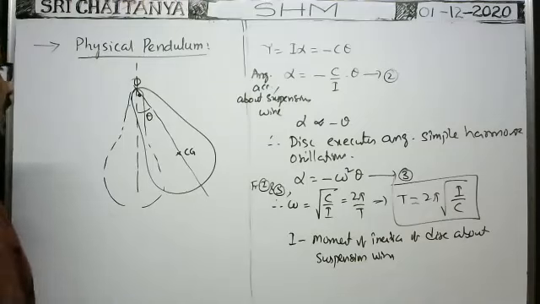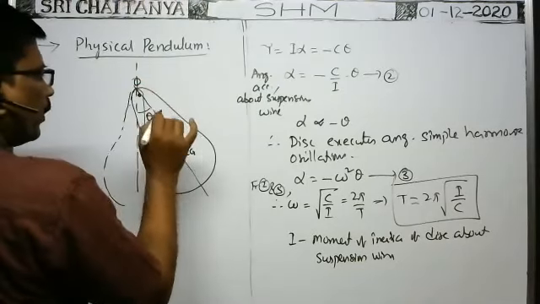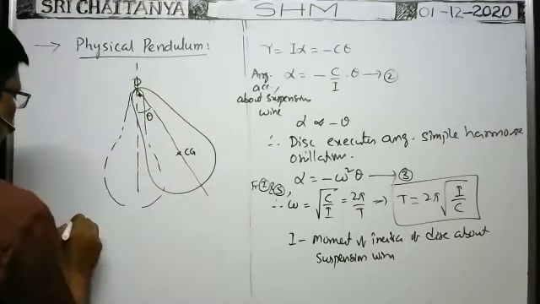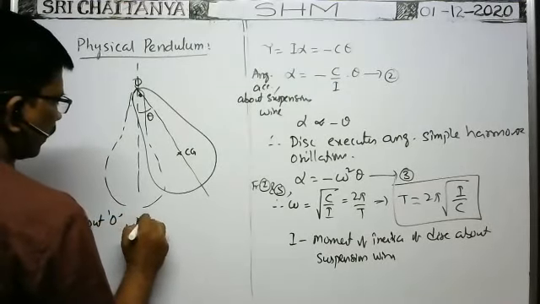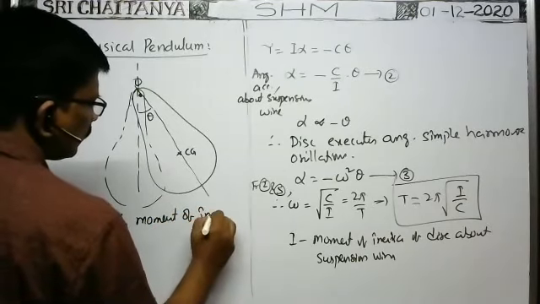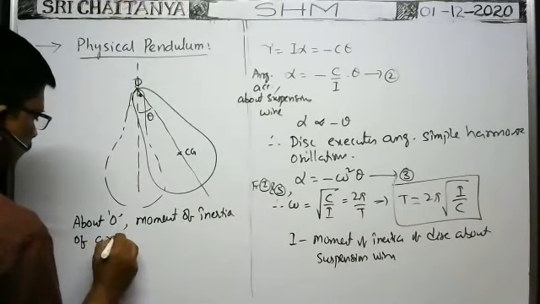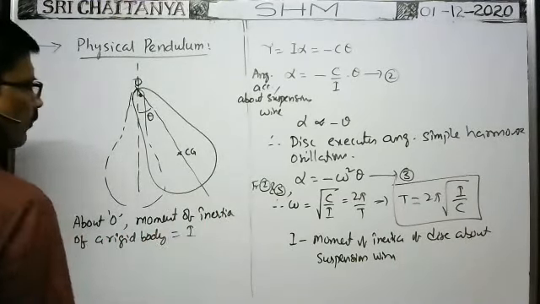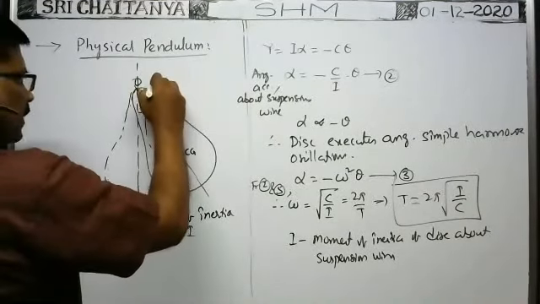In case of the physical pendulum, about this point O, the moment of inertia of a rigid body is equal to, say, I. The distance of the center of mass of the rigid body from the point of suspension.